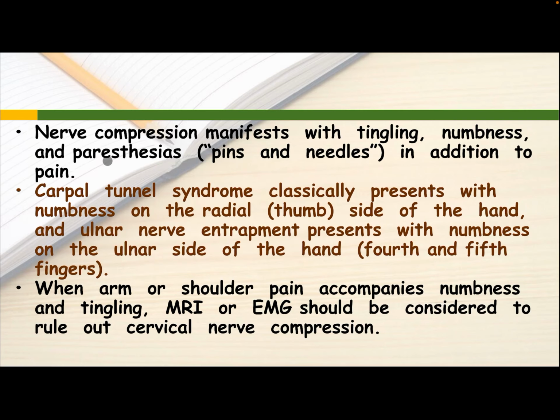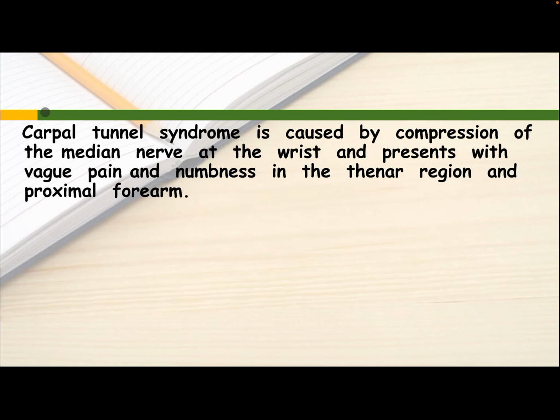Nerve compression manifests with tingling, numbness, and paresthesia, pins and needles, in addition to pain. Carpal tunnel syndrome classically presents with numbness on the radial, thumb side of the hand, and ulnar nerve entrapment presents with numbness on the ulnar side of the hand, fourth and fifth fingers. When arm or shoulder pain combines with numbness and tingling, MRI or EMG should be considered to rule out cervical nerve compression.